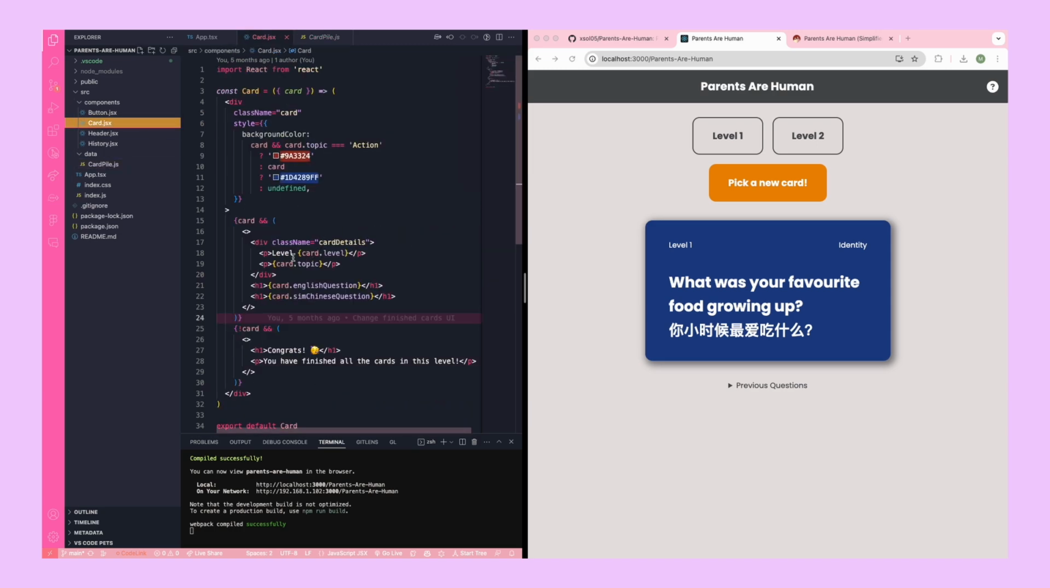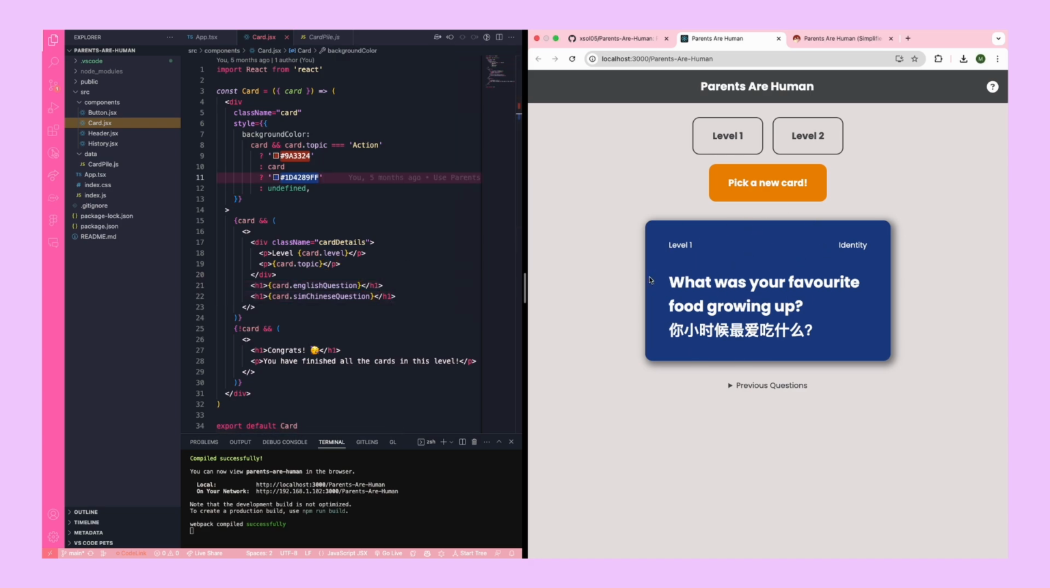So I'm going to do card.level, and then card.topic, card.English question, and card.simplified Chinese question. If I were to replace this card.topic with something else, like hello, this gets replaced as hello. So these four lines of code are essentially what's controlling the data that is rendered on this card component.